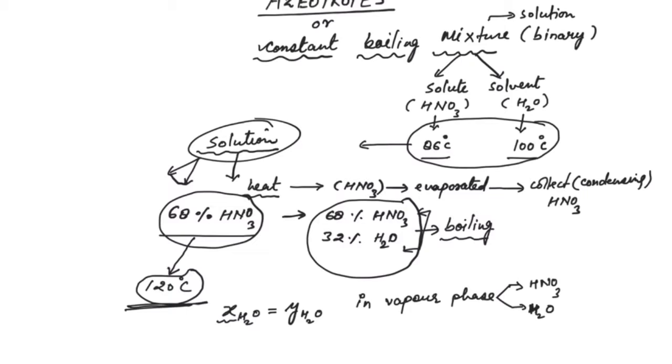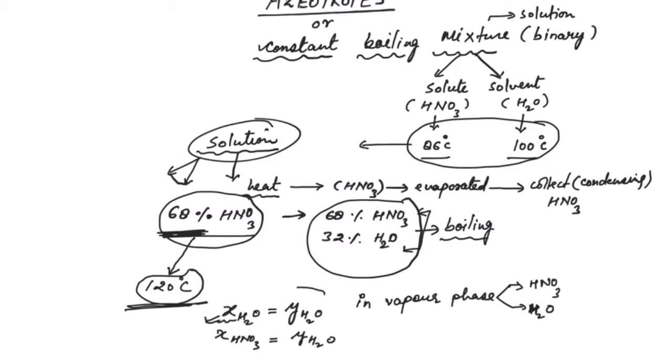And we know that mole fraction in the vapor phase is represented by Y and mole fraction in the liquid phase is represented by X. So at this concentration, 68% nitric acid and 32% water, we will find that the mole fraction of water in the liquid phase is just equal to the mole fraction of water in the vapor phase. Similarly, the mole fraction of nitric acid HNO3 in the liquid phase is just equal to the mole fraction of the same nitric acid in the vapor phase.